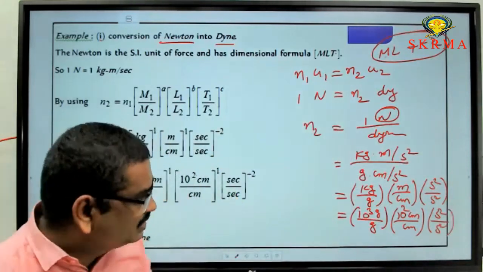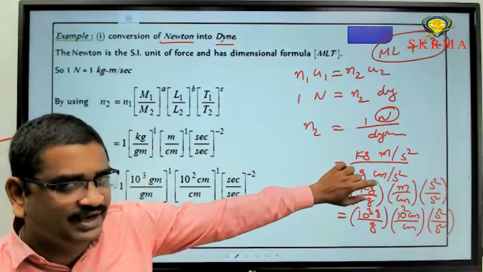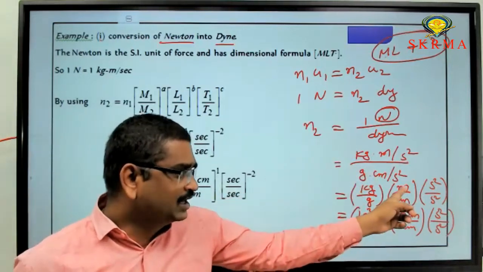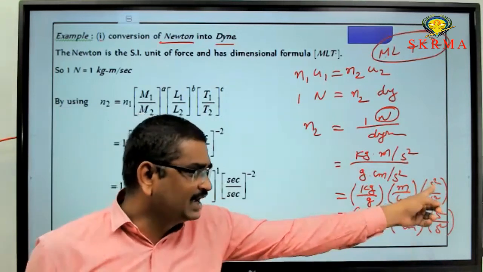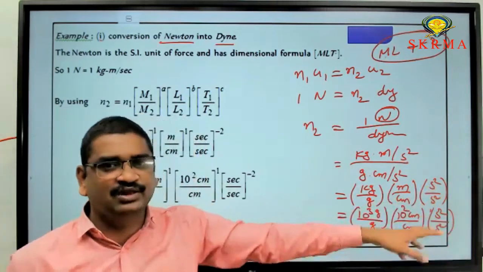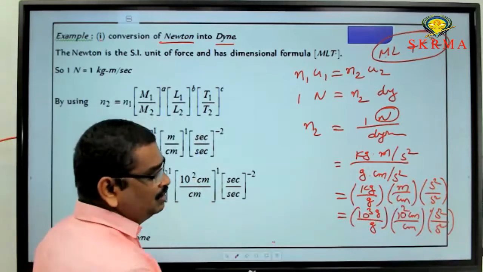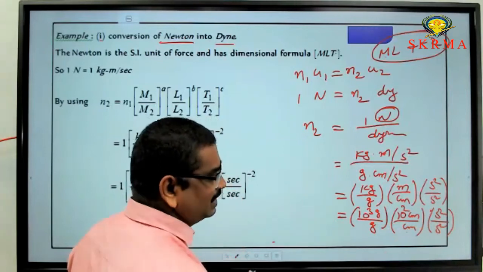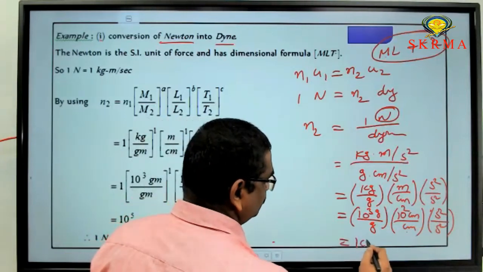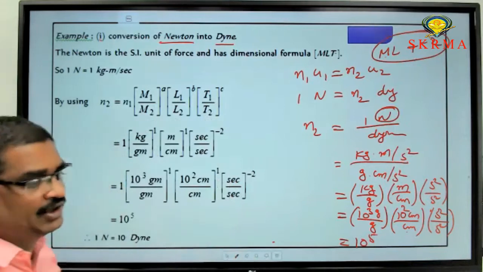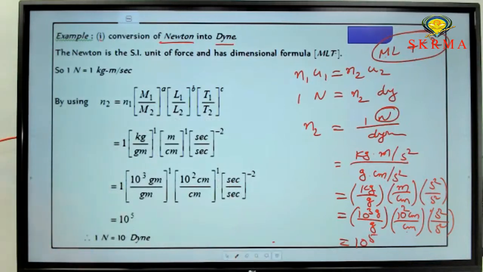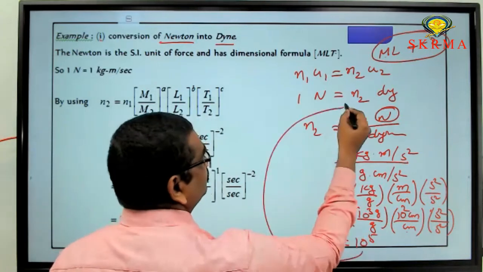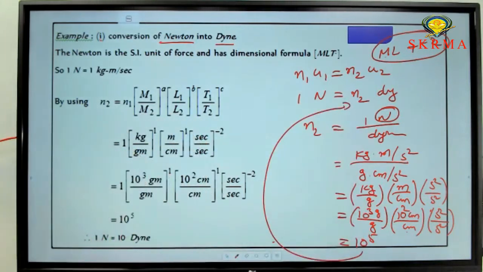No need to convert that. Where two different units are there, we need to convert either one. So I want to convert kg into grams, and I want to convert meter into centimeter. Here second square is also second square, so no need to convert that. Now if you cancel gram, gram, centimeter, centimeter, second, second, then how much will you get? 10 power 5. Then you will get 10 power 5.